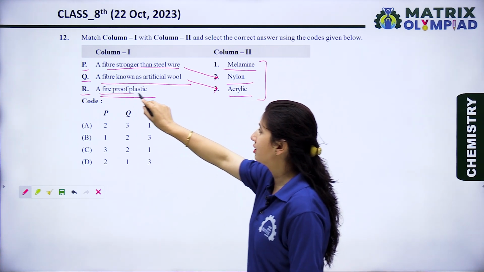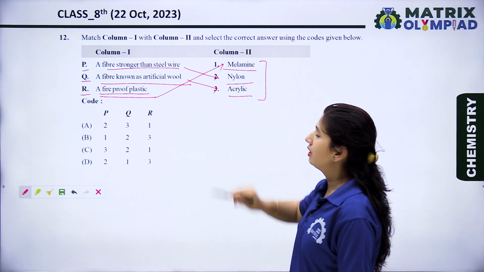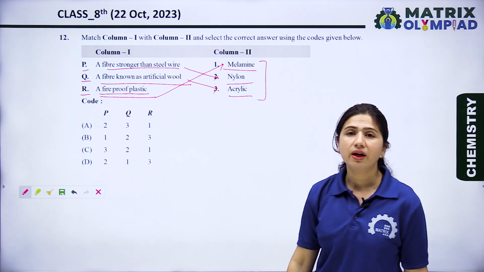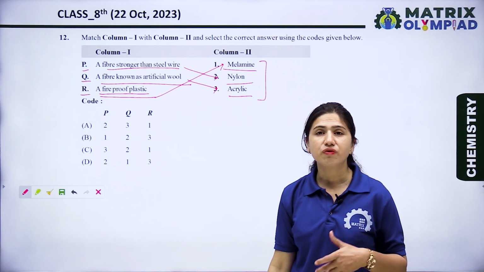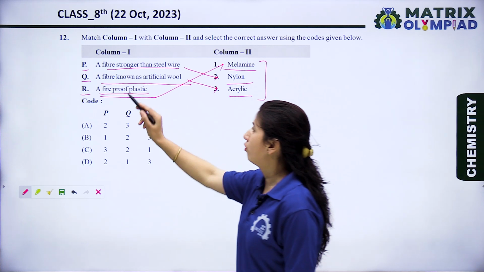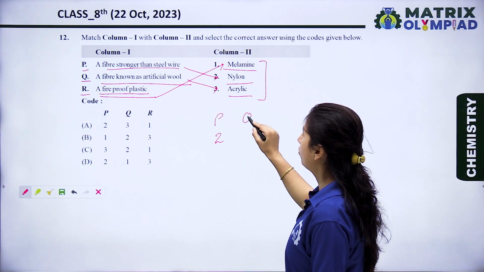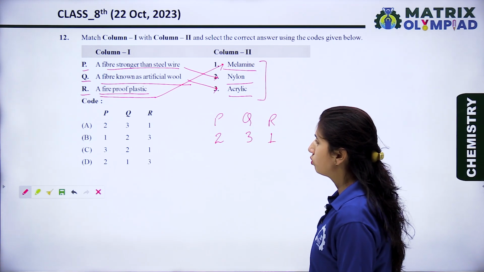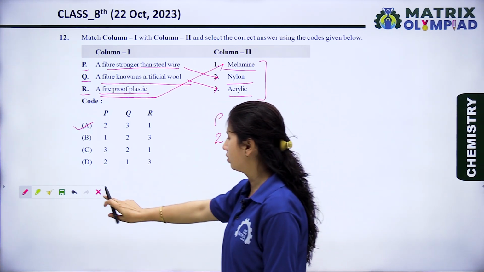R, a fireproof plastic: melamine is a fireproof plastic, meaning it resists fire and is a very strong polymer because of the cross-linking present in it. So P matches with the second option, Q with the third option and R with the first option. So 2, 3, 1. Option A is the right option for this question.